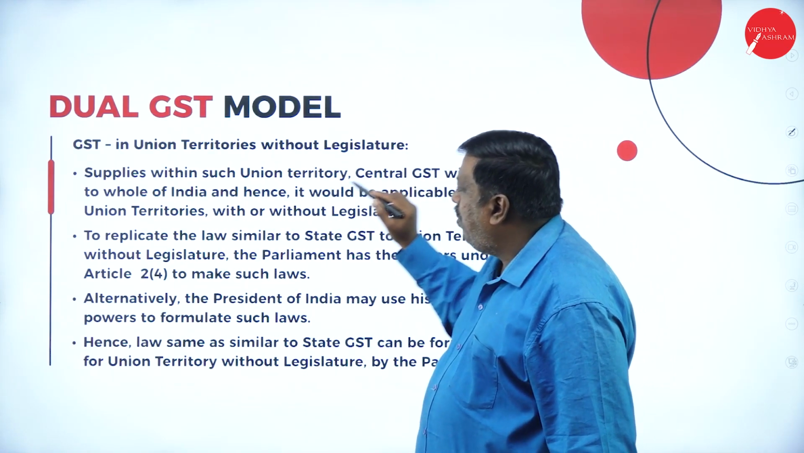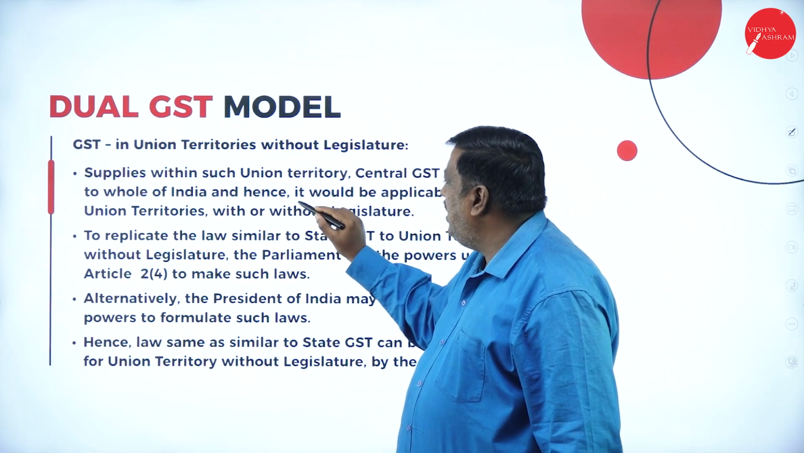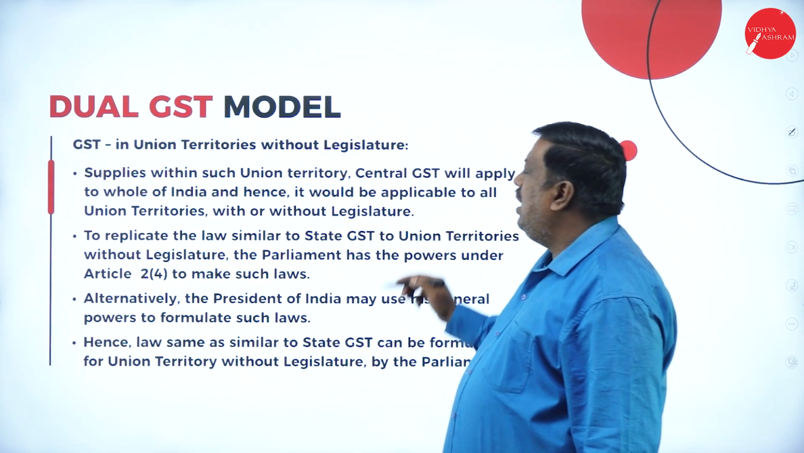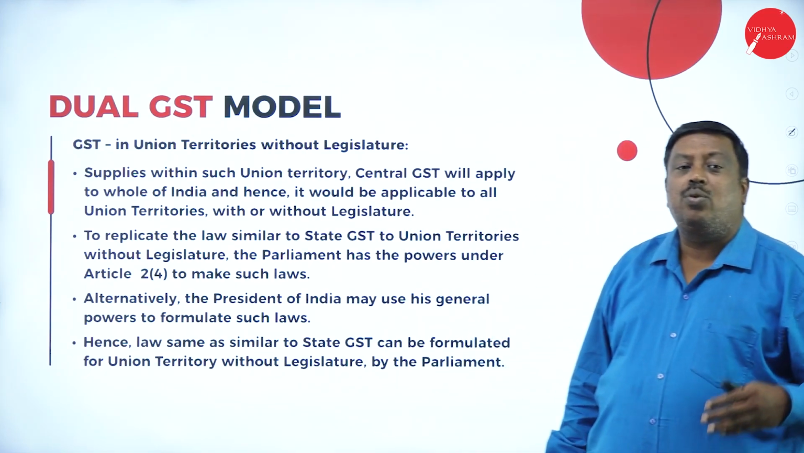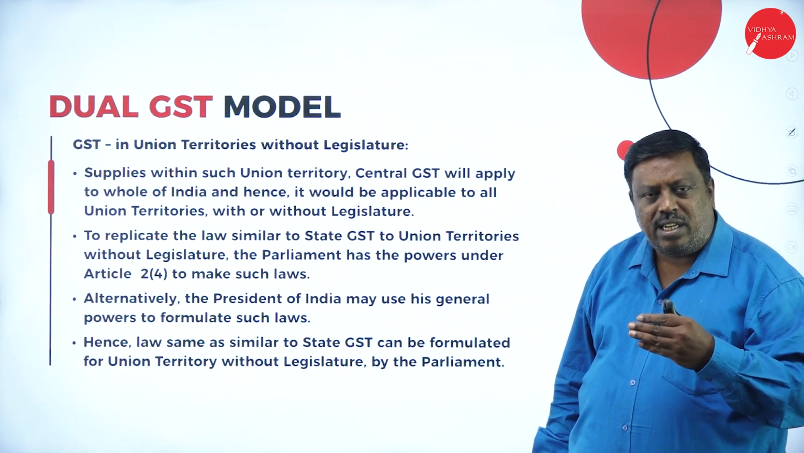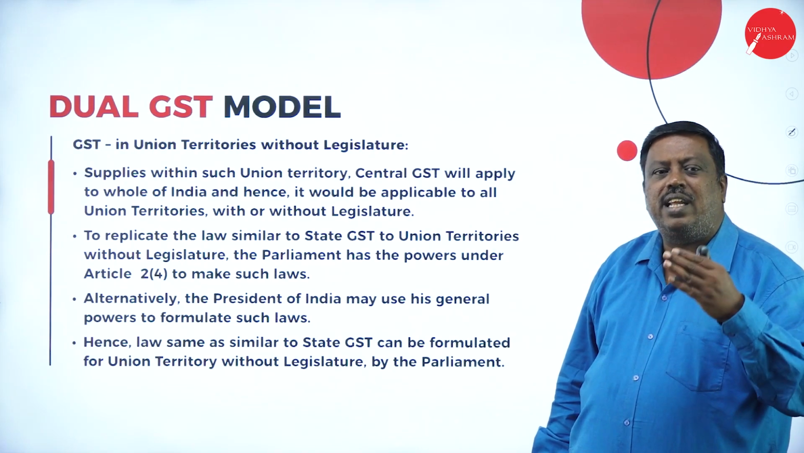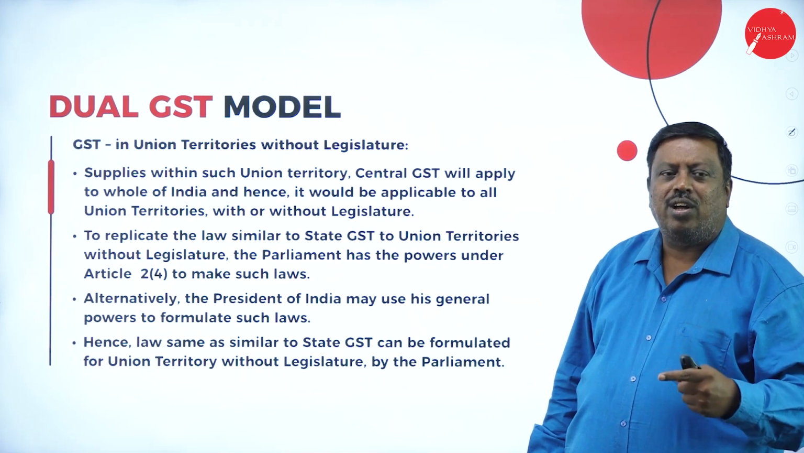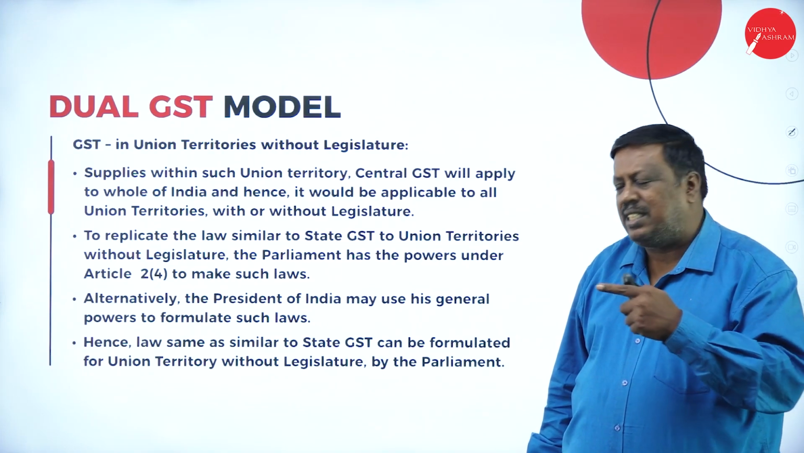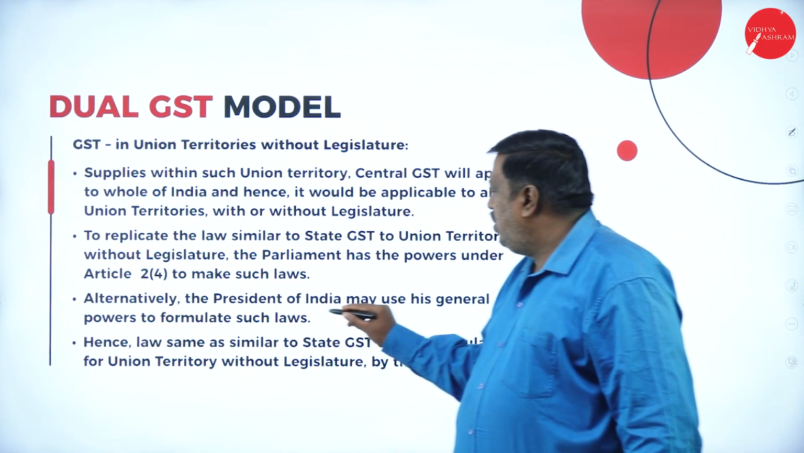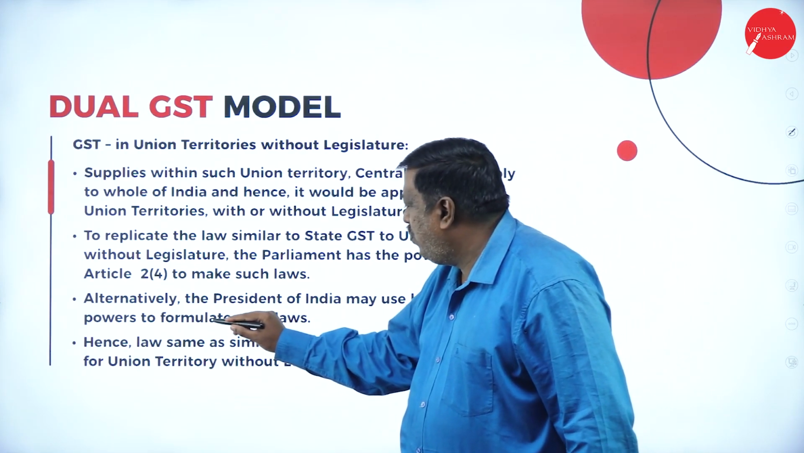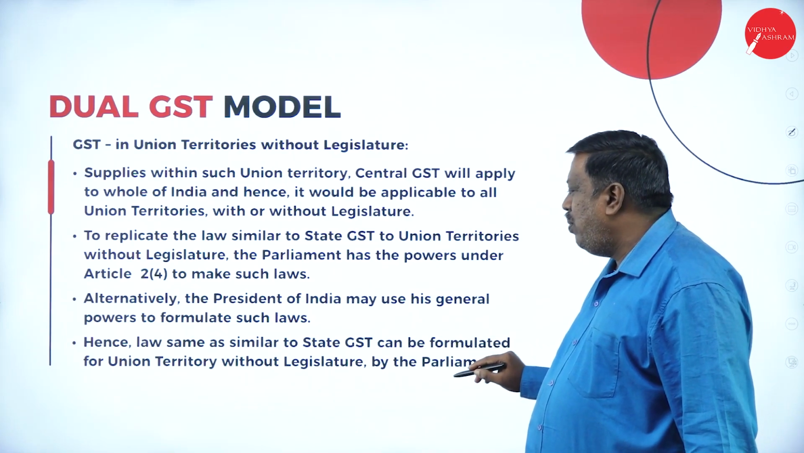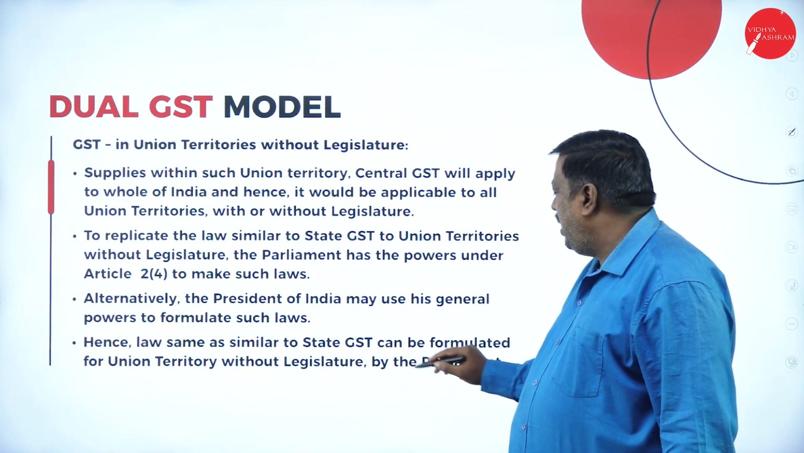Central GST will apply to all of India, and hence it would be applicable to all union territories with or without legislature. If there is no proper ruling in the union territory, then the central government will take entire control and charge the tax on whatever supply has taken place there. Alternately, the President of India may use his general powers to formulate such law. Hence, laws similar to state GST can be formulated for union territories without legislation by the Parliament.